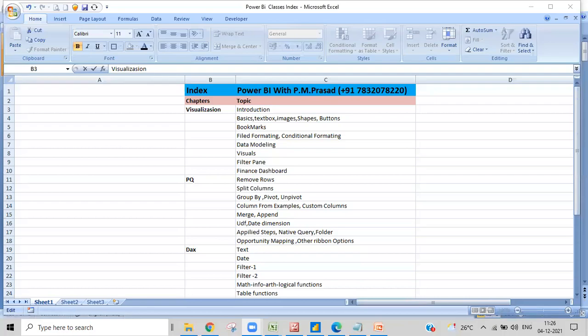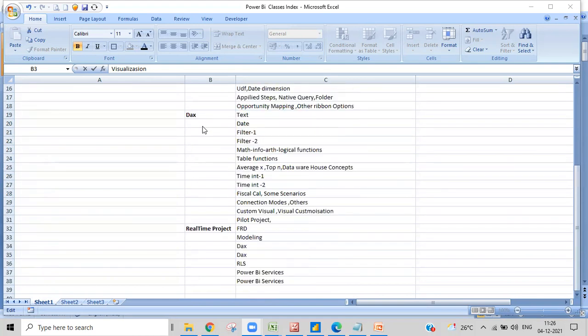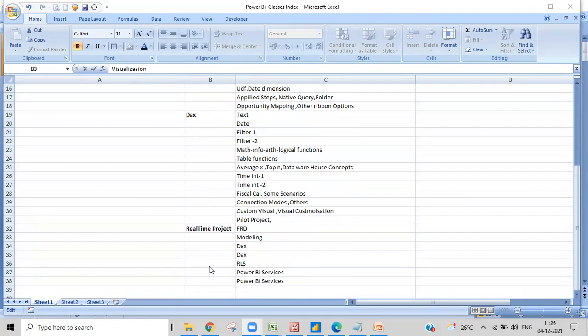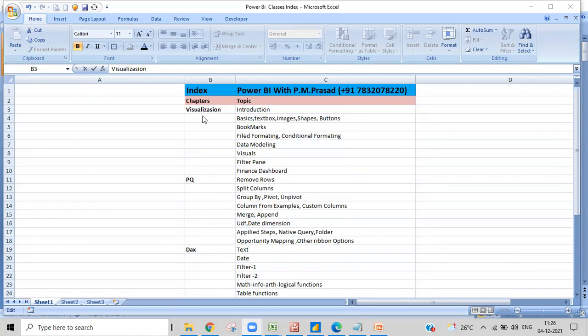Yeah, these are the Power BI topics that we will discuss in these complete Power BI sessions and day. Coming to here, there are three kinds of major parts in Power BI that we will cover, and after that we'll go with the real-time project. This is the overall index, completely overall index.